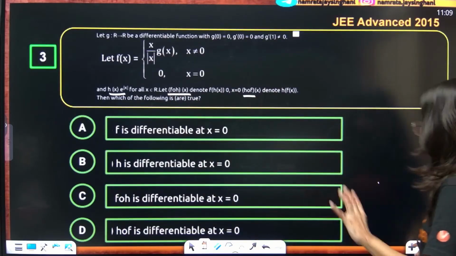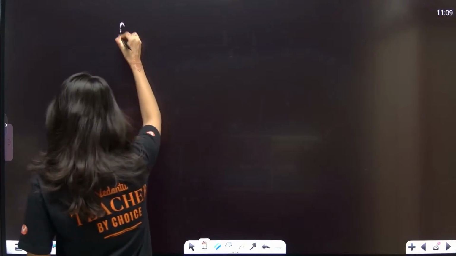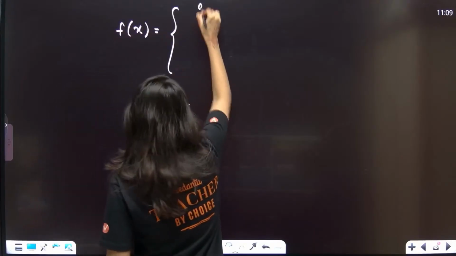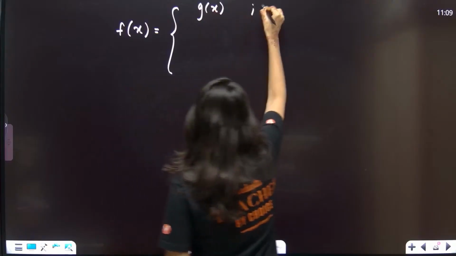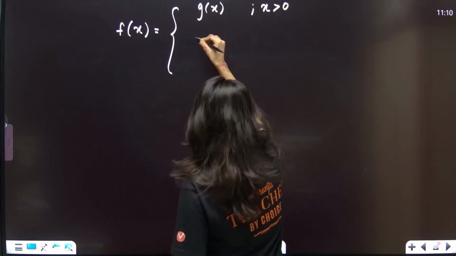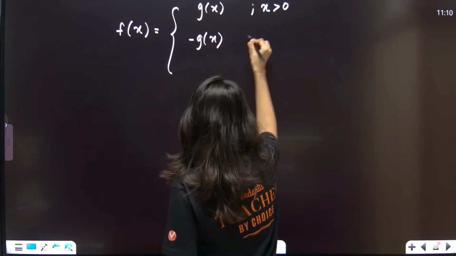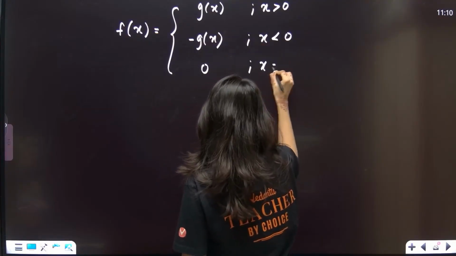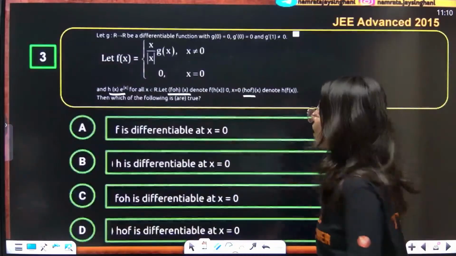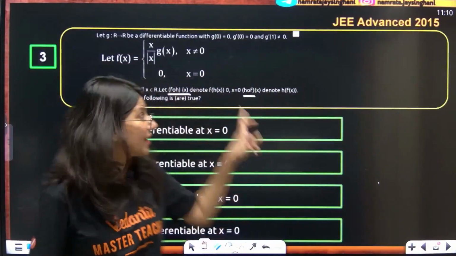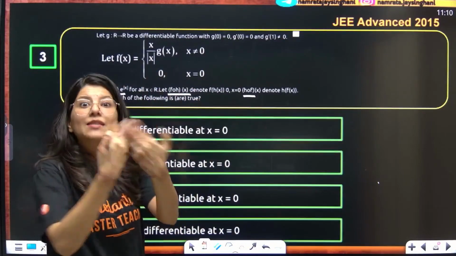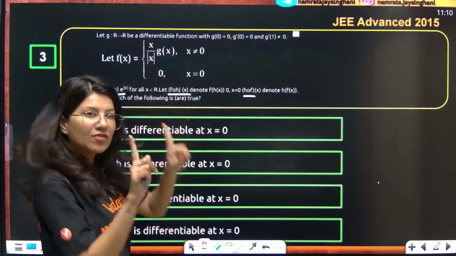So first thing is, let's define f of x. See, f of x is equal to g of x when x is greater than 0, minus g of x when x is less than 0, and 0 when x is equal to 0. This is how we need to define it, because modulus x will open with positive x when x is positive, so x by x will be 1.